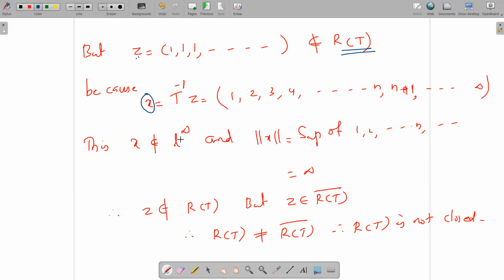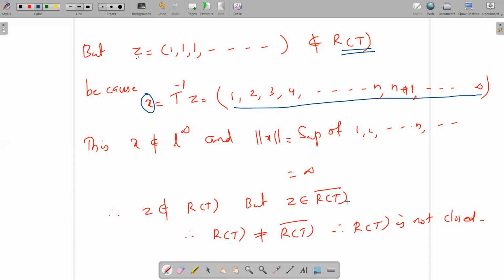But this does not belong to L infinity because the norm of x is equal to the supremum of these entries. The supremum of these entries is infinity. Therefore, x cannot be a member of L infinity. So there are no pre-images for this z. So this z cannot be in the range of T.